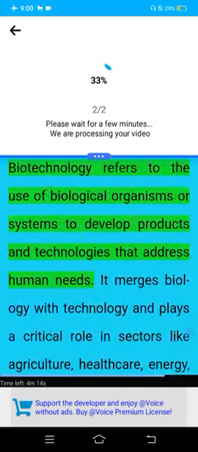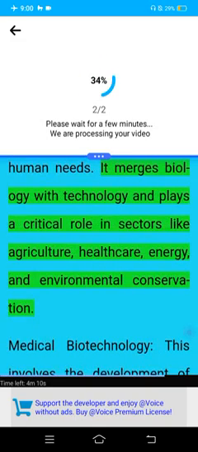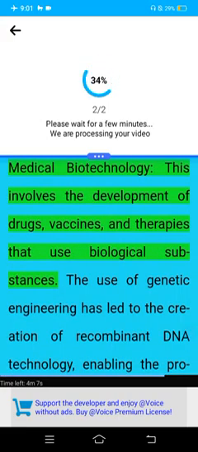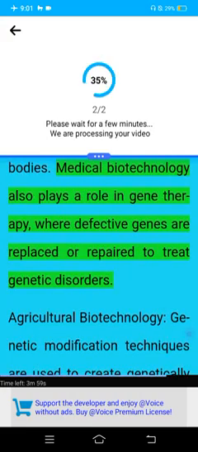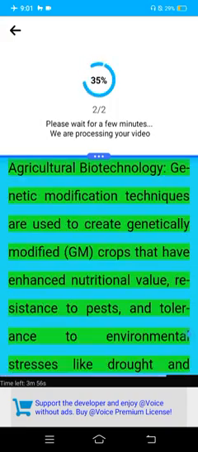Biotechnology, overview of developments. Biotechnology refers to the use of biological organisms or systems to develop products and technologies that address human needs. It merges biology with technology and plays a critical role in sectors like agriculture, healthcare, energy, and environmental conservation. Medical biotechnology. This involves the development of drugs, vaccines, and therapies that use biological substances. The use of genetic engineering has led to the creation of recombinant DNA technology, enabling the production of insulin, growth hormones, and monoclonal antibodies. Medical biotechnology also plays a role in gene therapy, where defective genes are replaced with repaired genes that repair disease or disorders.